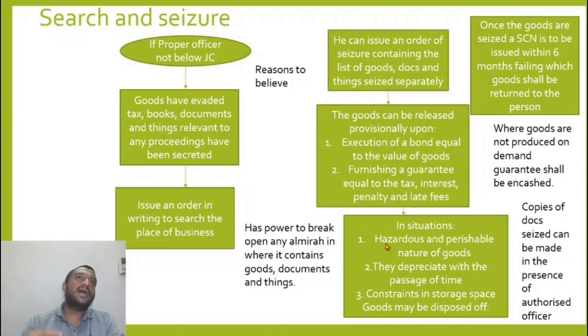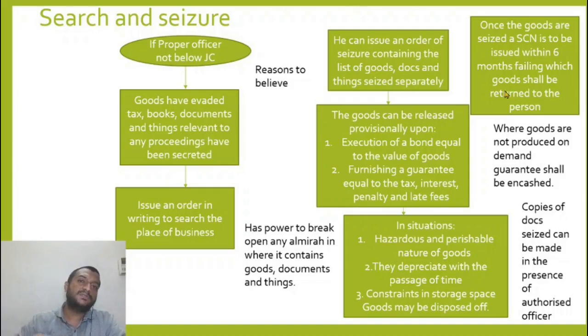In case of hazardous goods or goods which will depreciate over time, if I do not put them to use, or if I do not sell them, their value depreciates drastically. If there are constraints in storage space for the department, so all their godowns, all their offices are full of goods which have been seized, in that case he can sell it off, but before selling it off, an opportunity of being heard should definitely be given. So what if my documents are seized?